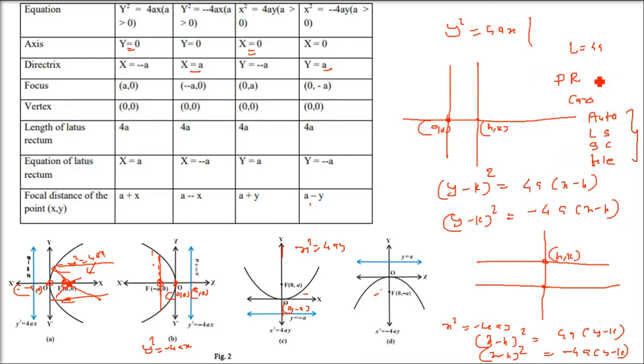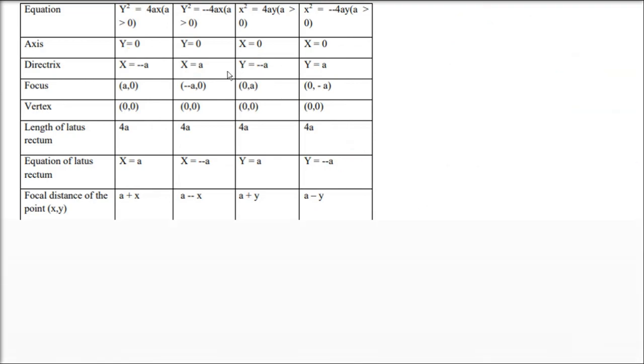Projectile motion and the hanging bridge are also of parabolic form. I don't know much detail about the wires, but the parabola also finds its use here in bridges. So this is all about parabola.